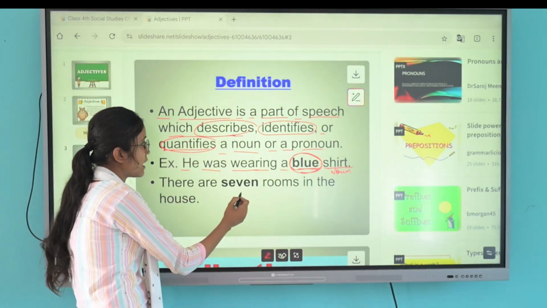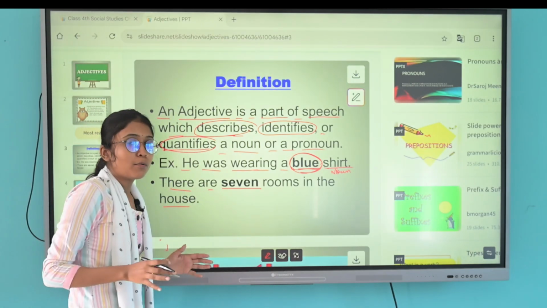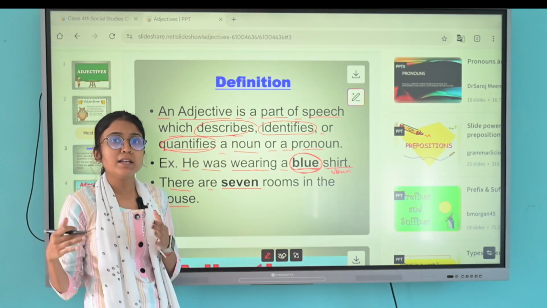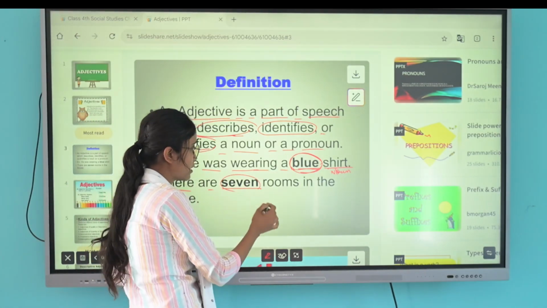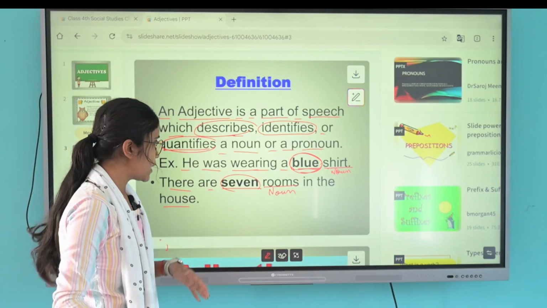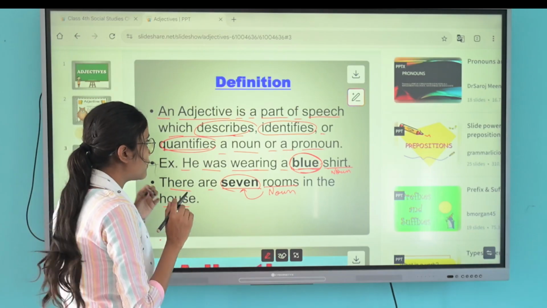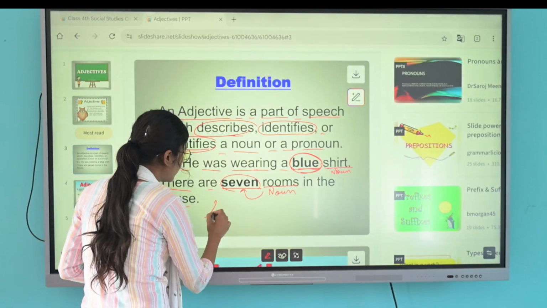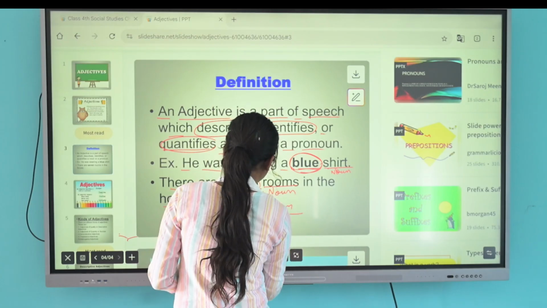adjective. There are 7 rooms in the house. How many rooms are there? There are 7 rooms. Adjective also tells about the number. Okay, 1, 2, 3, 4, 7, many more, all are included in adjective. So how many rooms are there? There are 7 rooms. So rooms is what? Rooms are the noun. That's why we have placed it before the noun. So where do we use adjective? Adjective is used before the noun.